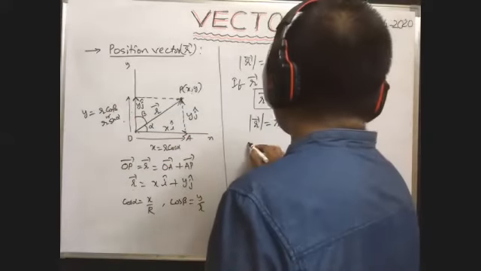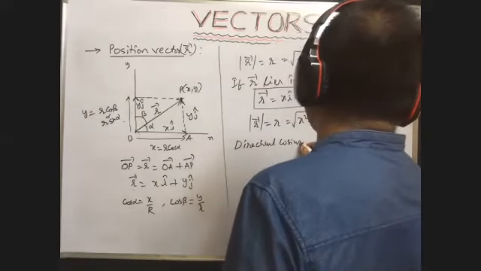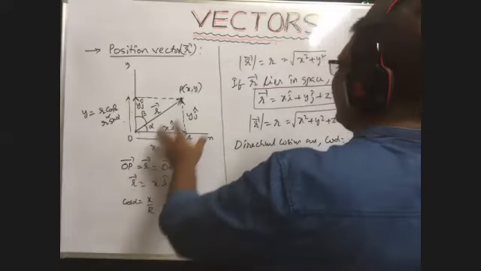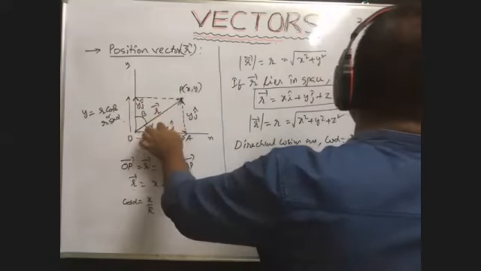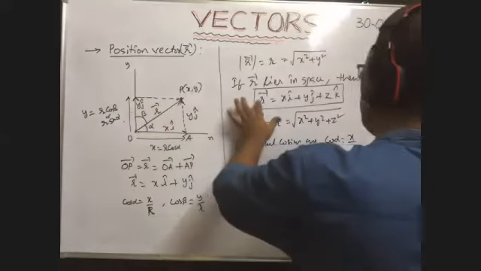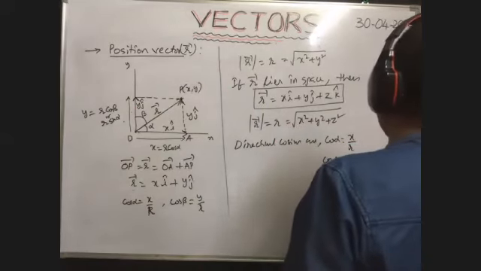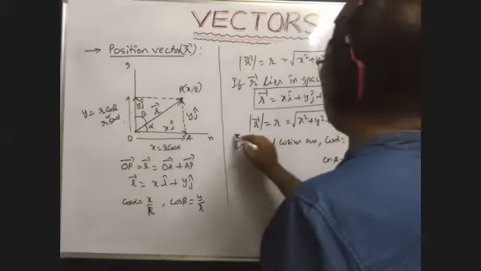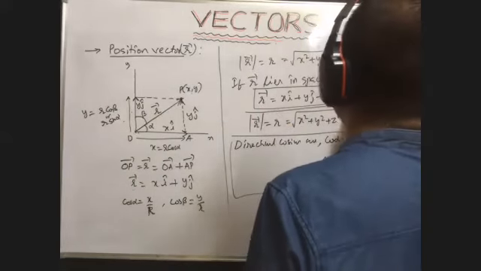Then directional cosines. Tell me, what is cos alpha? The x component of that given vector, x by the magnitude of the given vector, which is r. Next, cos beta is equal to y by r. Cos gamma is equal to z by r. These are called directional cosines. Here r is the magnitude of the given vector.